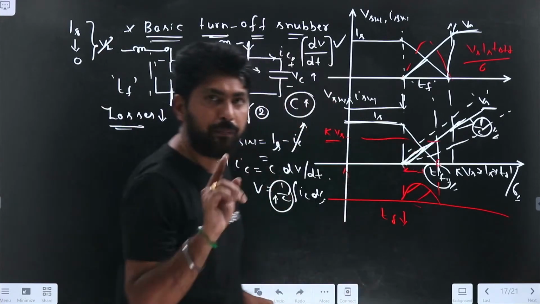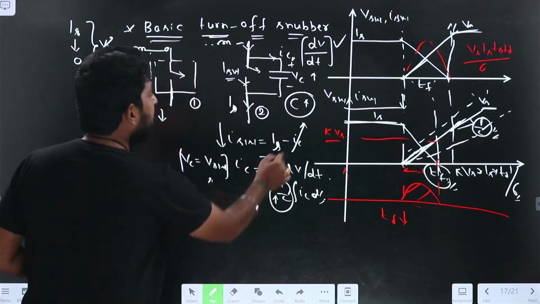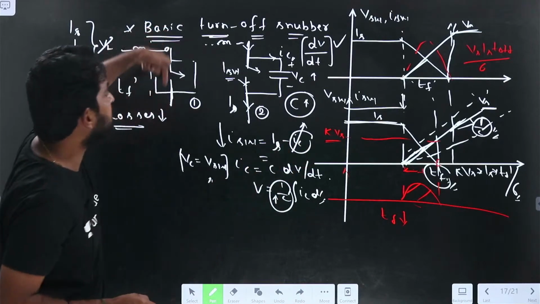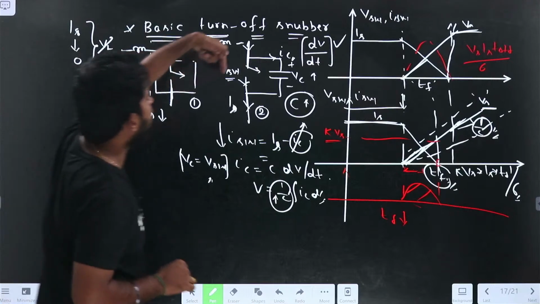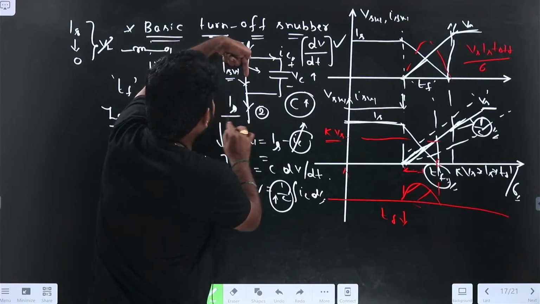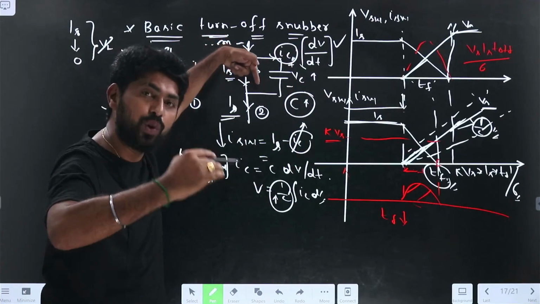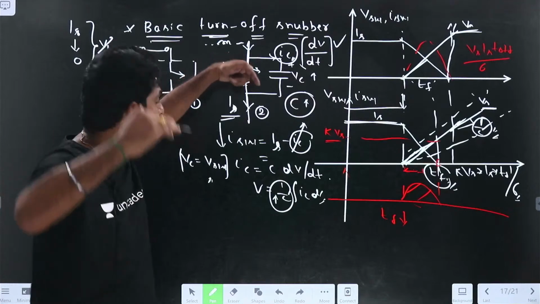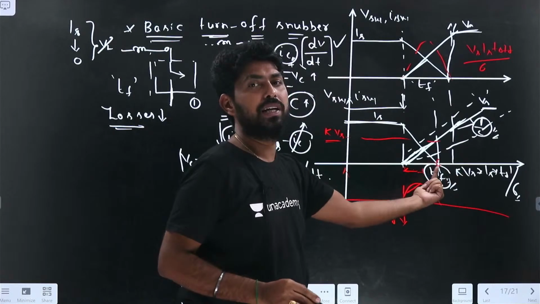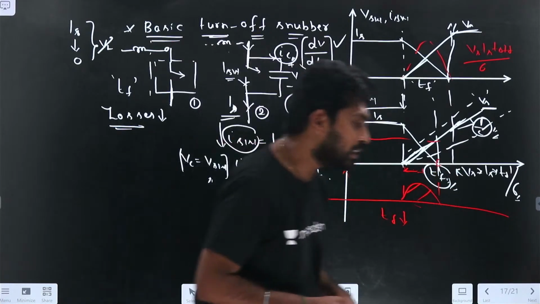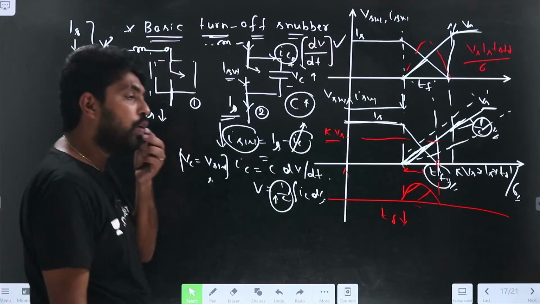So if I choose the capacitance in such a manner, what happens? The capacitive current increases. Before that, the switch current was equal to the load current. Now the switch current is the load current minus the capacitor current. As the capacitance charges slowly, the IC also increases, which makes the switch current equal to 0 before the TF. Up to here we have understood, right? Now how can we find the C value?